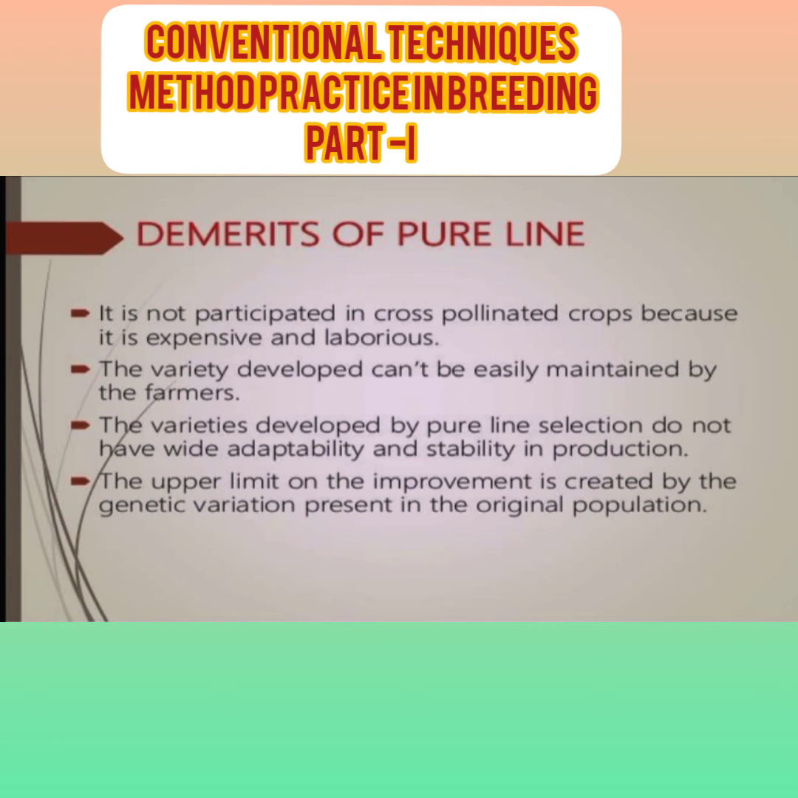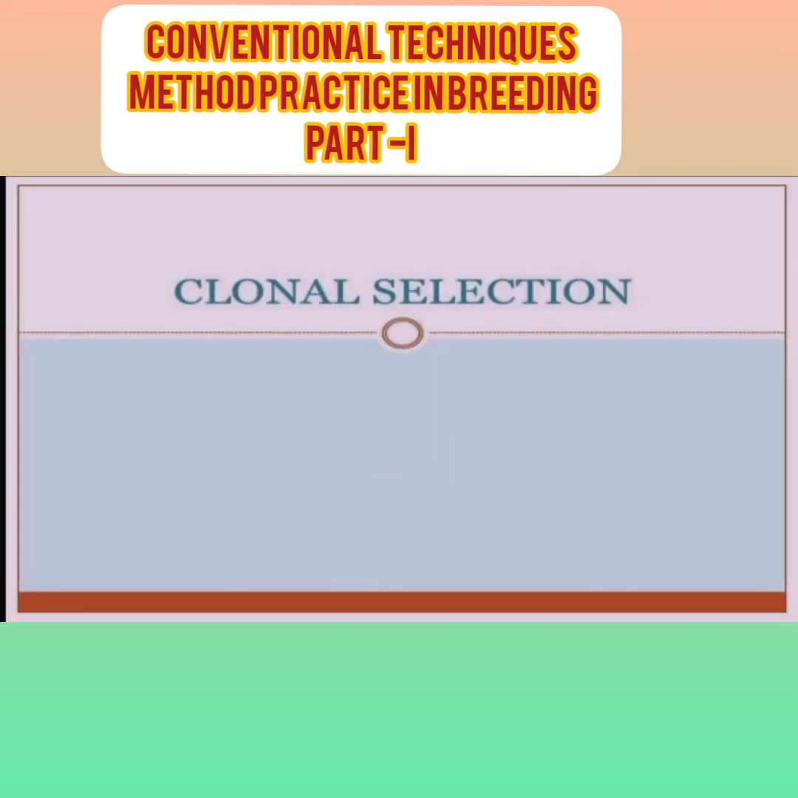Demerits: it is not practiced in cross-pollinated crops because it is expensive and laborious. The variety developed can't be easily maintained by the farmer. The variety developed by pure line selection does not have wide adaptability and stability in production. The upper limit on the improvement is set by the genetic variation present in the original population. Okay, this is about mass selection and pure line selection.